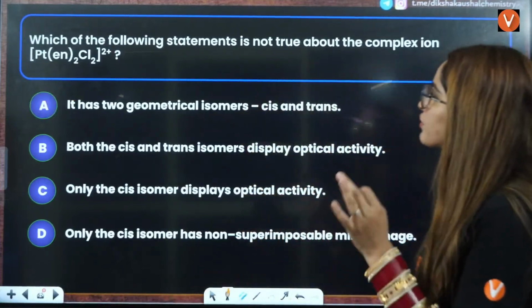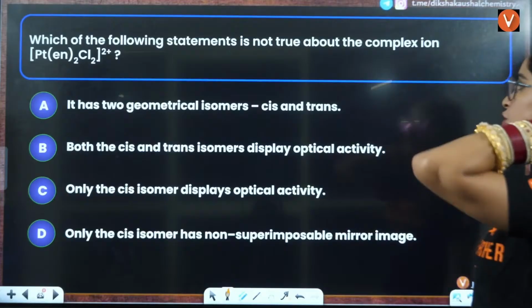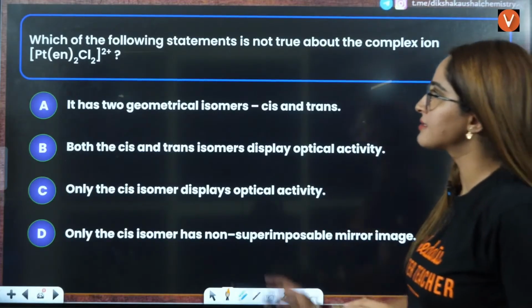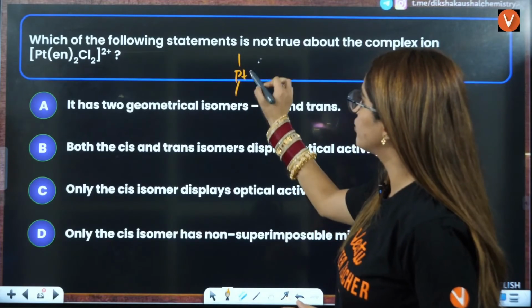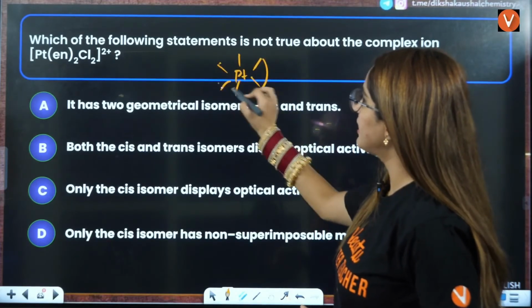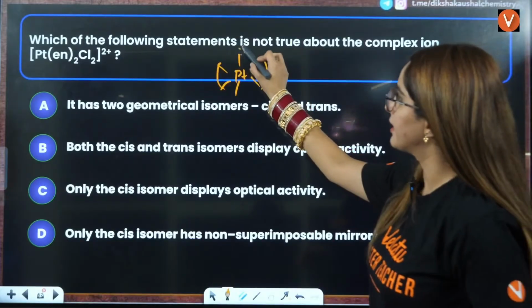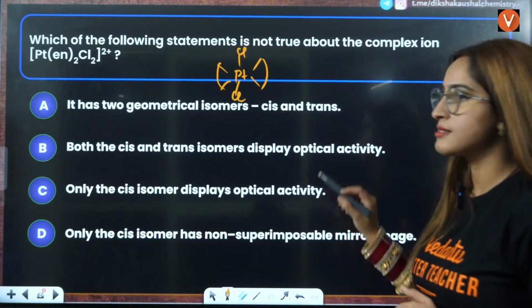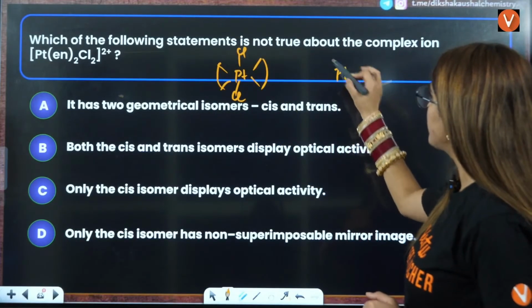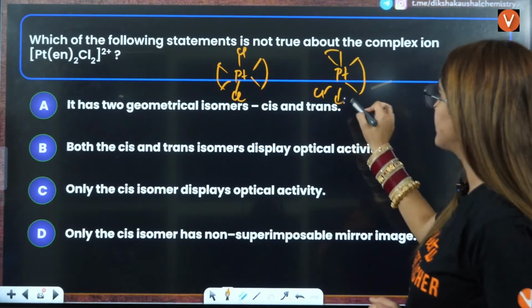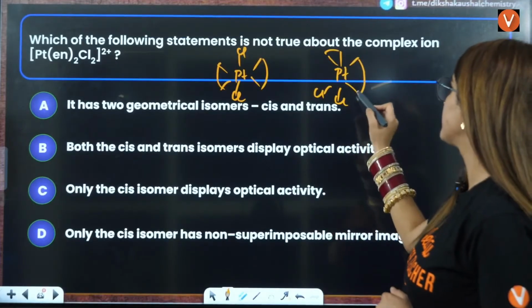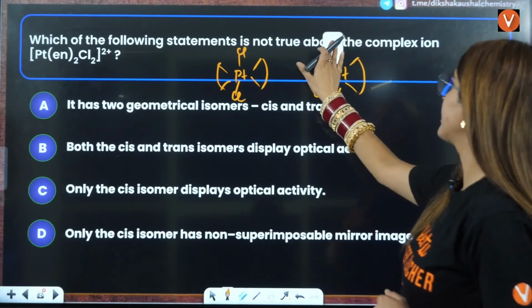Which of the following statements is not true about the complex? That is this complex. So this complex will be something like this. You will have Pt here, 1, 2, 3, 4, 5, 6, en, and 1, 1 Cl here. This is the trans compound. Cis will be 1, 2, 3, 4, 5, 6, with 1, 2 Cl and Cl here. Yes, something like this you will have.